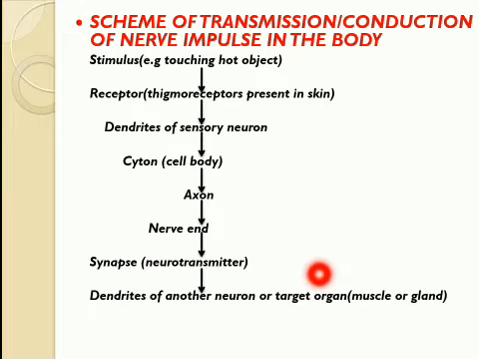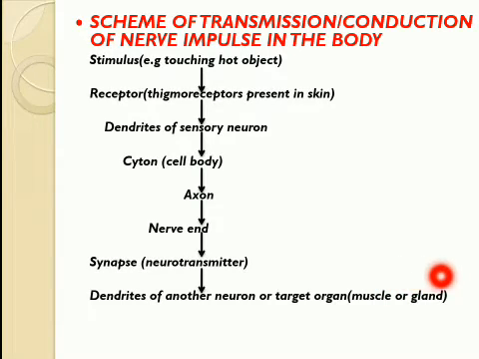object reaches the target organ, that is muscles or gland, that takes the appropriate action in response to that stimulus. For example, what action will it take? For example, it withdraws the hand. So this withdrawal of the hand after touching the hot object is done by the muscles of the hand. So these are the target organ. It means the message in the form of impulse has finally reached the target organ, which are called effectors. For example, muscles or glands.